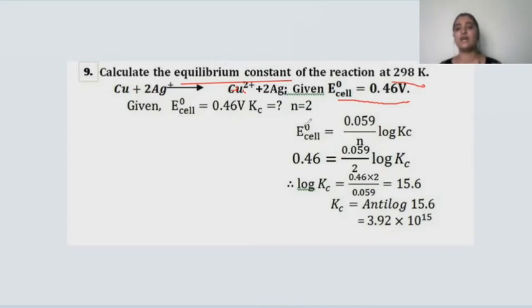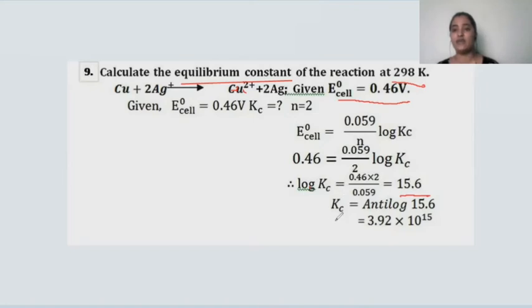When you substitute the given data in the formula, you are going to get log Kc equal to 0.46 into 2, because this 2 will go here, divided by 0.0591, such that the log Kc value will be 15.6. Okay, but you have found only the log Kc value. But what do you need to find out? You need to find out the equilibrium constant. Equilibrium constant is denoted by writing only Kc.